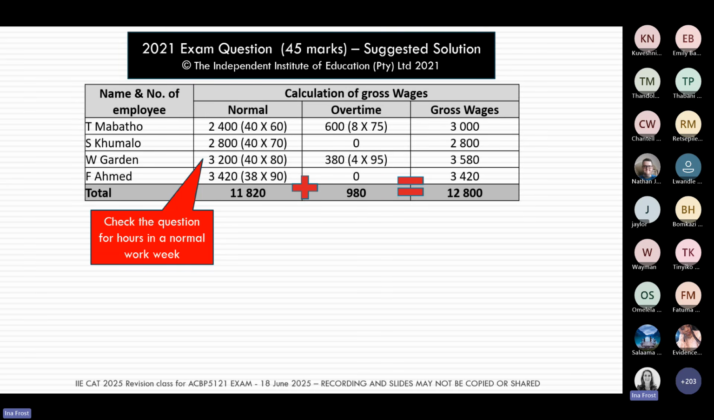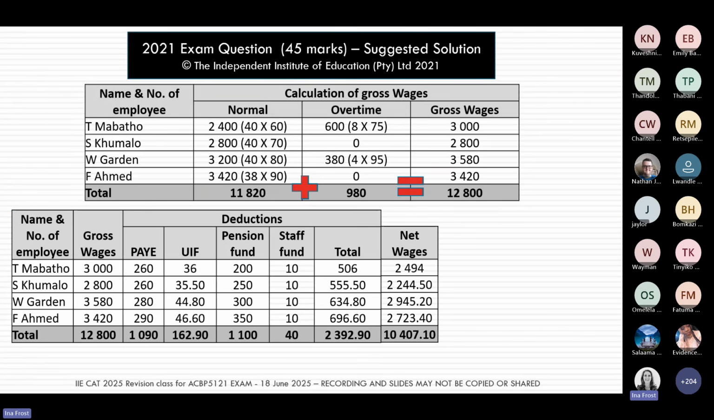Then any hours in excess of that normal work week, so any hours that they worked more than 40 hours, is what becomes the overtime hours. And then we will apply the overtime rate to those hours. If you add your normal time and your overtime together, that gives you the gross wages for your employees. Once you've calculated the gross wages, we need to have a look at what will be deducted from our employees' wages or their salaries.